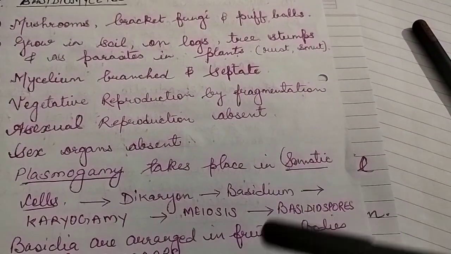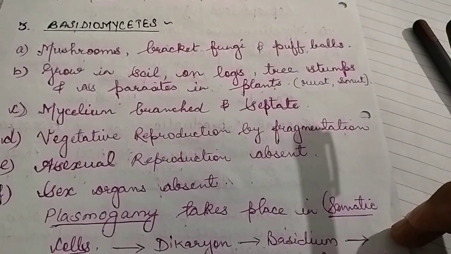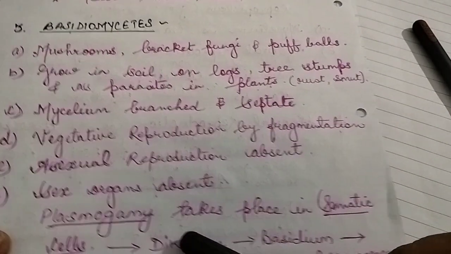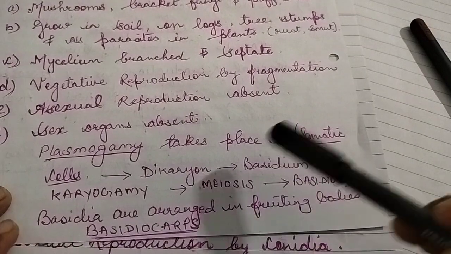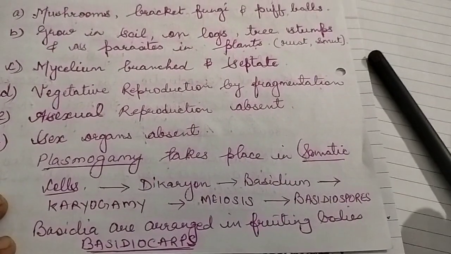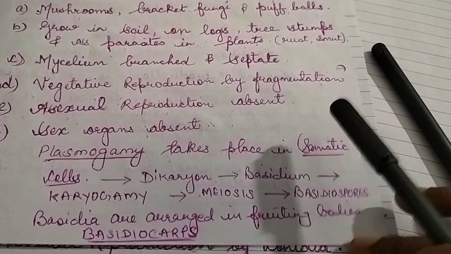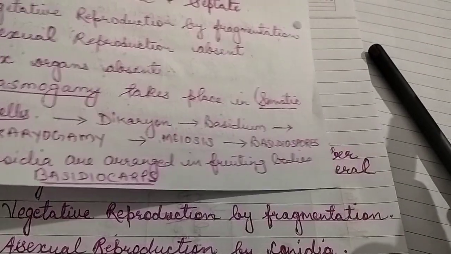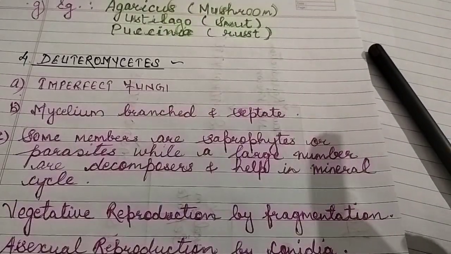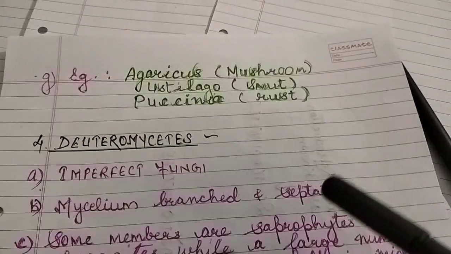So in this way the sexual reproduction takes place. That means it takes place in the somatic cells, and the whole process is common. Plasmogamy takes place, dikaryon, n plus n condition is seen. Then basidium forms. Inside basidium, karyogamy and meiosis takes place, as a result of which basidiospores are formed, which are exogenous spores.